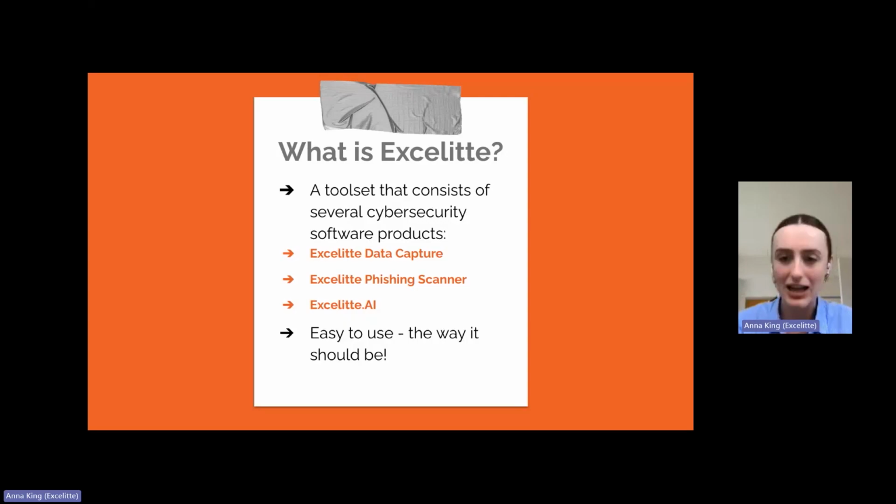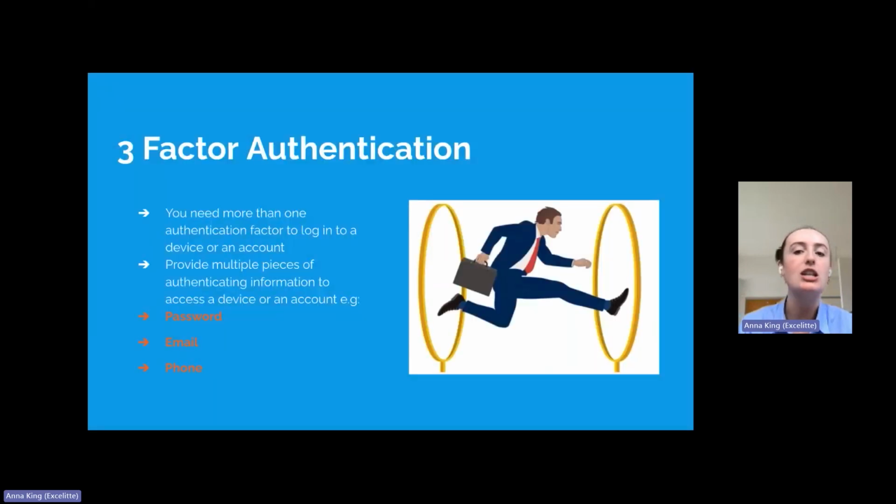First, let's take a look at Excelitte data capture, which allows you to capture data from spreadsheets and store them in a secure, encrypted, easy to use format. Now, this software has three key easy features that make it 100% unhackable. The first feature is the three-factor authentication.